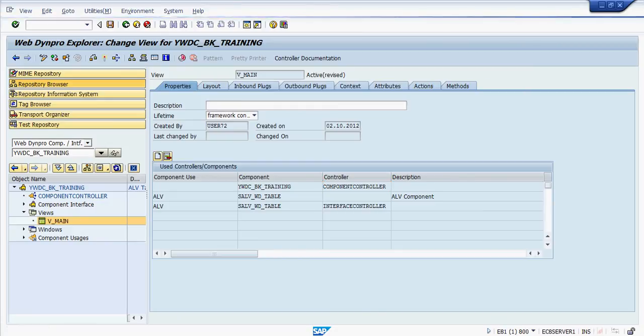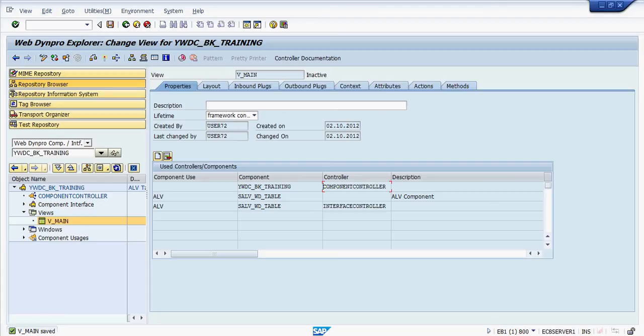This is required because if you want to access something from the standard WebDynpro component, you must have a controller usage created in all the controllers. I mean, we will be mostly working with the component controller and view. The component controller is the global controller. So to interact with the model, we will take the help of the component controller, which will be covered in the model view controller architecture, MVC architecture.